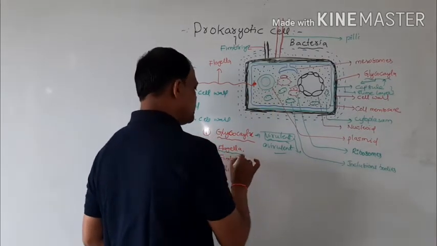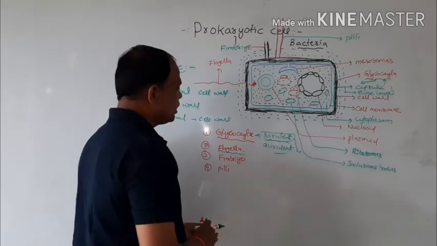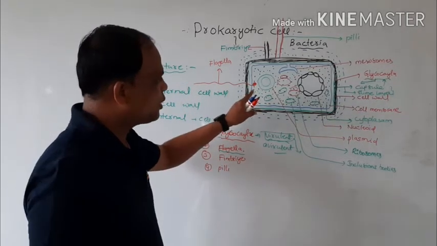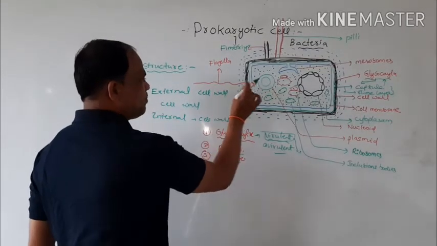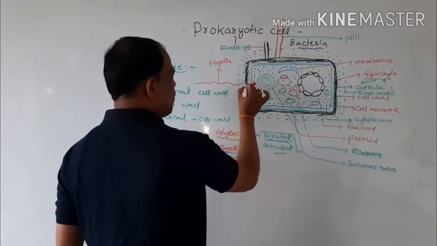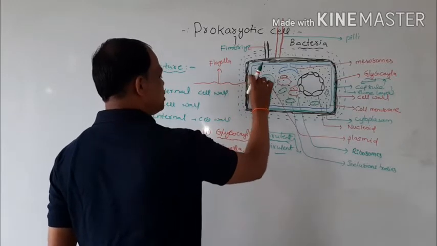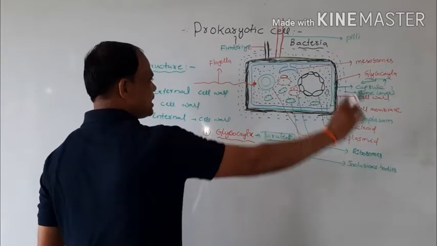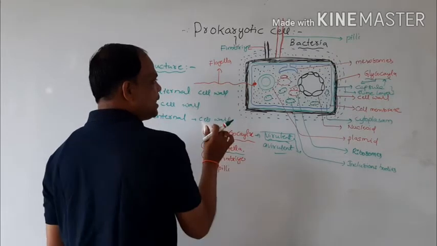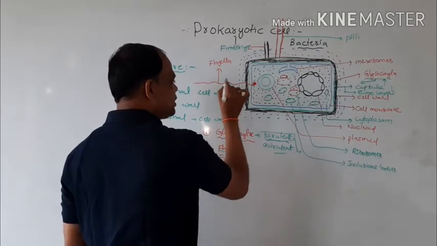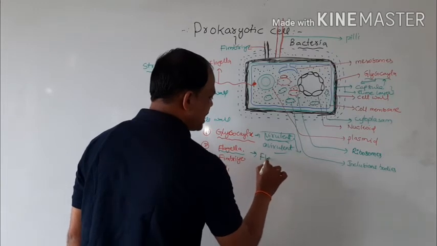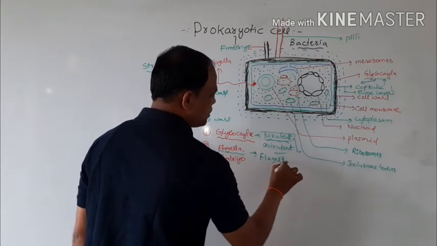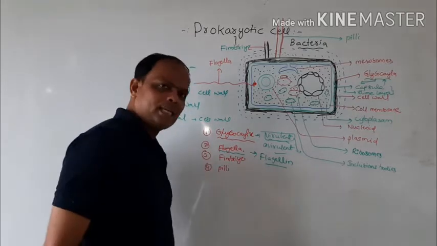And the next one is the flagella. In bacteria, it can contain one motile organelle, that is the flagella. The flagella is a hair-like, thin structure, also called flagella. And flagella is made up of one special protein, that is flagellin. That protein is called flagellin.